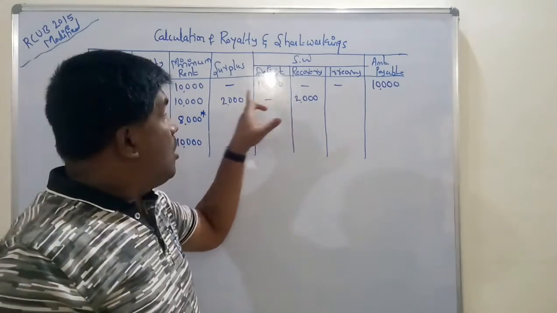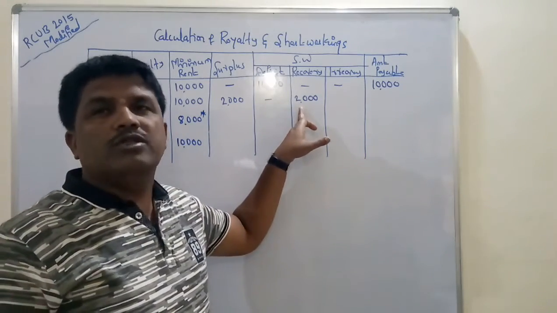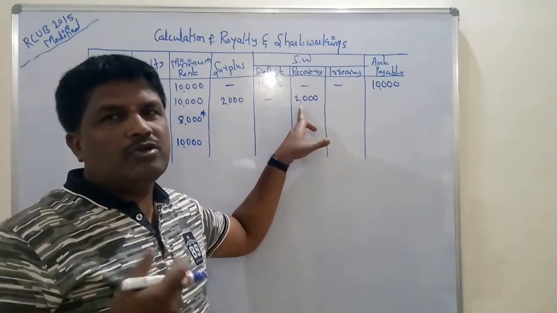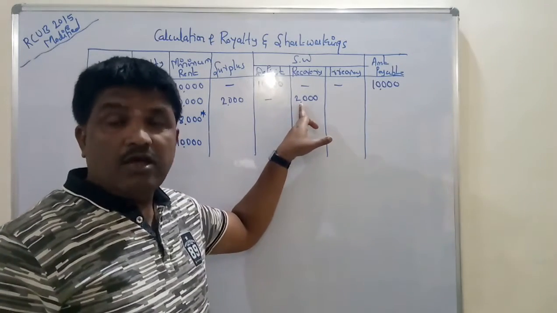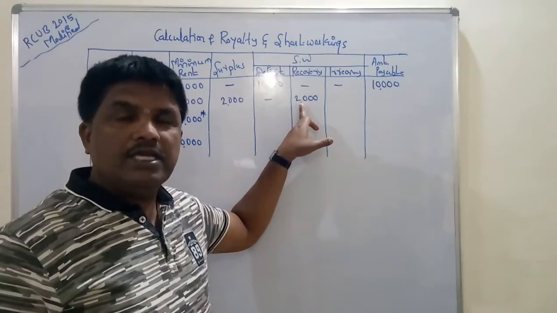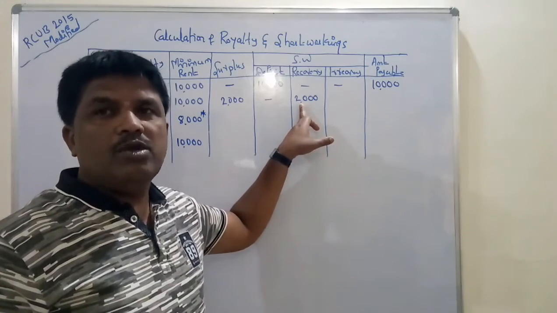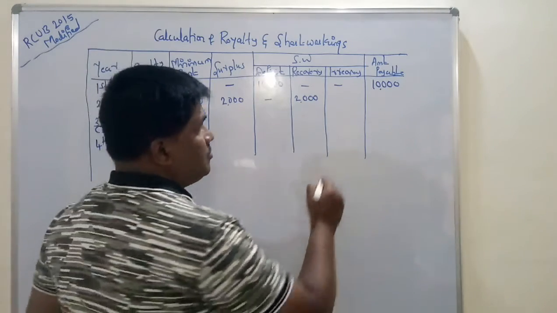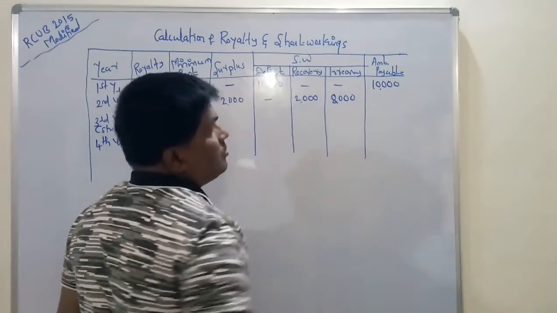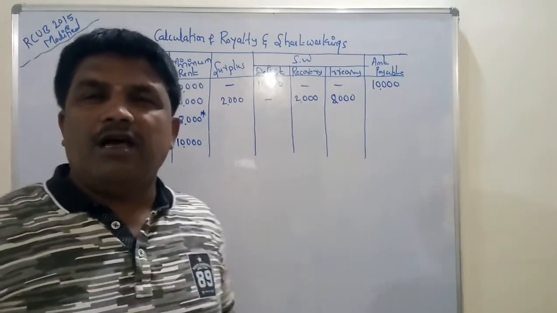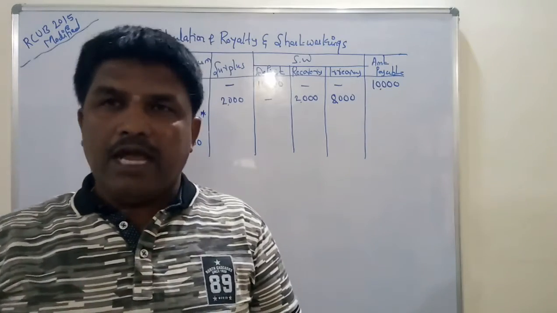But actually, how much amount have we recovered? 2,000, because we are having a surplus of 2,000 only. It means out of 10,000, if we recover 2,000, how much deficit remains further? 8,000. So that 8,000 will become irrecoverable. So irrecovery is 8,000. Then the question arises, how much amount is payable to the landlord?